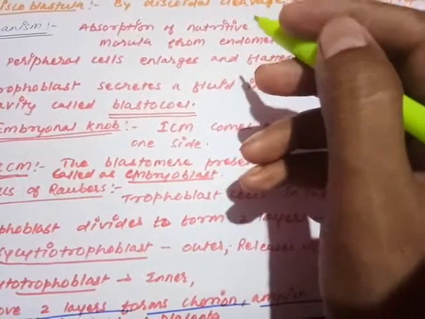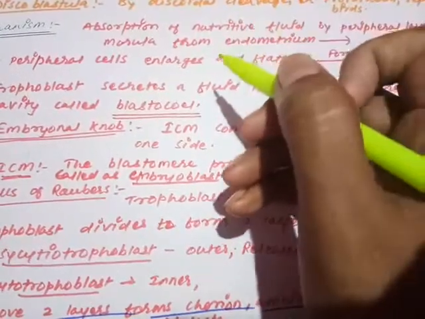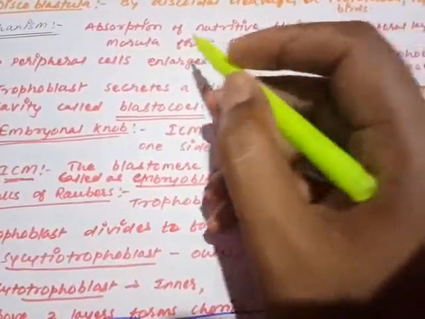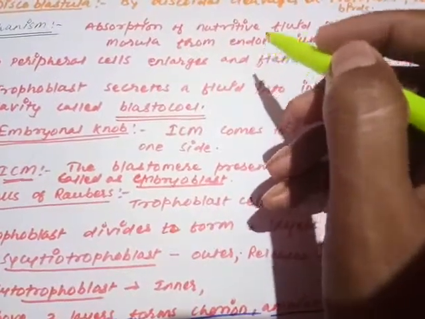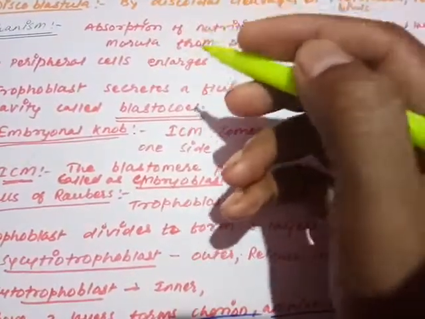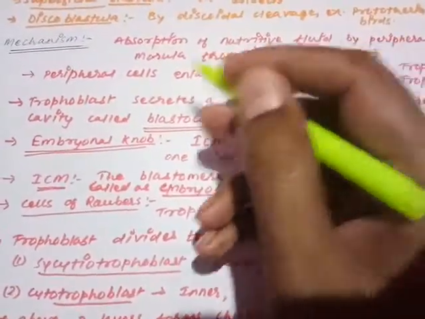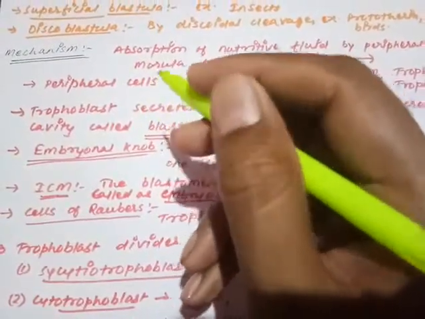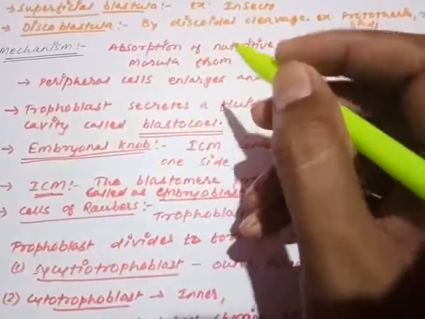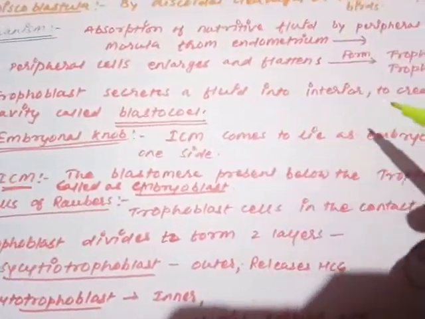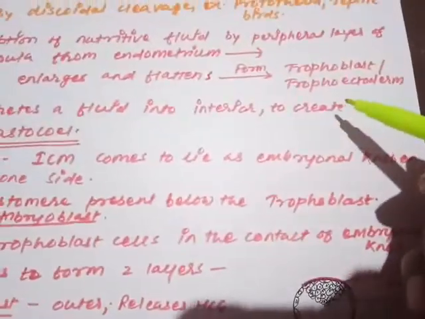So here in the uterus, from the endometrial lining, the peripheral layer of the morula cells is going to absorb the nutrition. Absorption of the nutritive fluid from the endometrium by the peripheral layer of the morula cells. So the peripheral cells of the morula, the outermost cells, start taking nutrition from the uterine endometrium. As they start taking nutrition, these peripheral cells of the morula get enlarged and flatten up, they become bigger and flat, and these enlarged and flattened cells are called trophoblast or trophoectoderm.